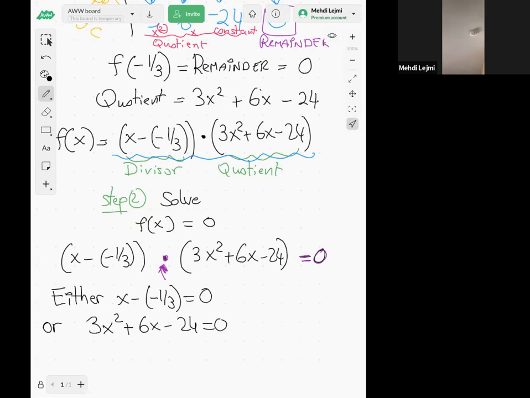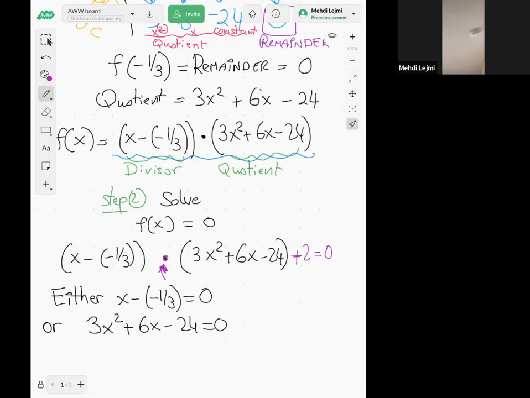Otherwise, if the remainder is not 0, let's say you got +2, for example, as a remainder, and you want to solve this equal to 0, then we cannot really solve the equation, because it's not a product anymore, right?